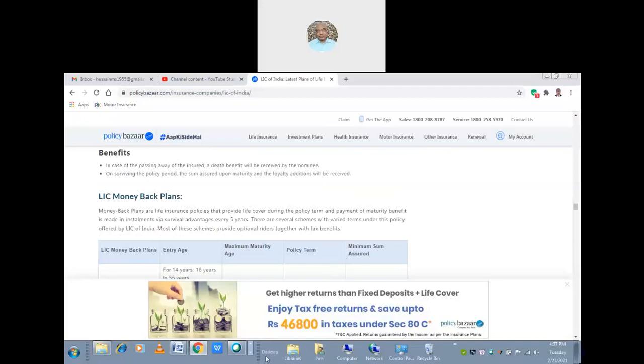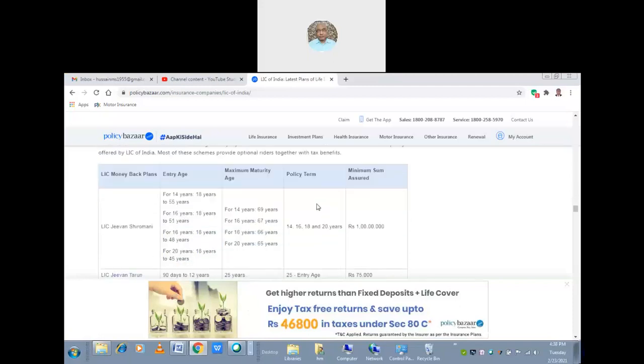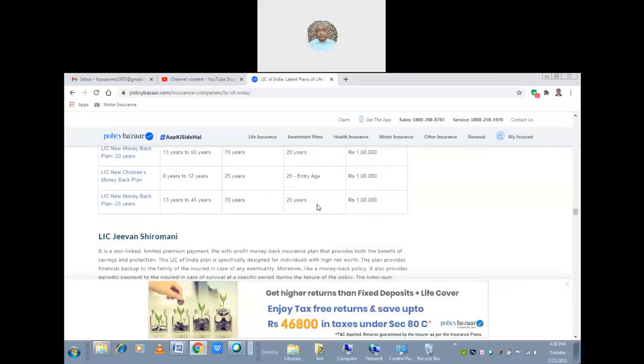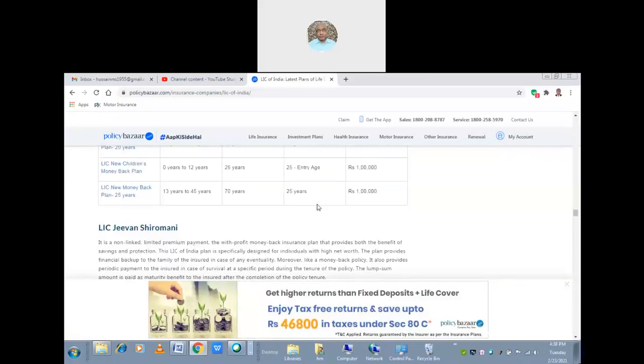Money back plans are life insurance policies that provide a life cover during the policy term, and the payment of the maturity benefit is made in installments via the survival advantage of every 5 years. So generally people will take this money back policy, depending upon its nature. Here the policy age, amount and period are clearly mentioned.